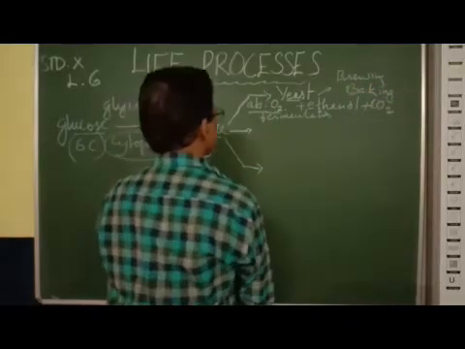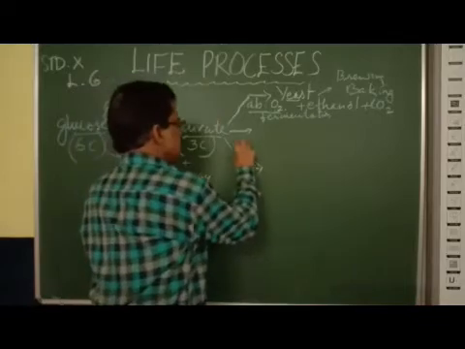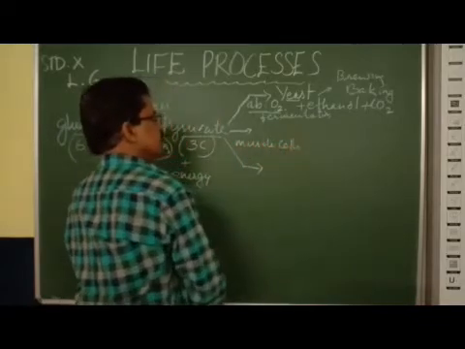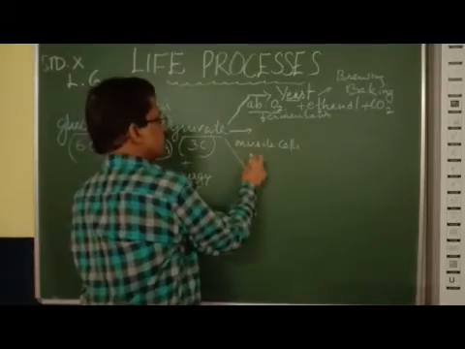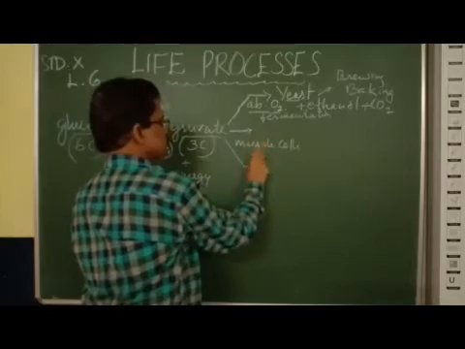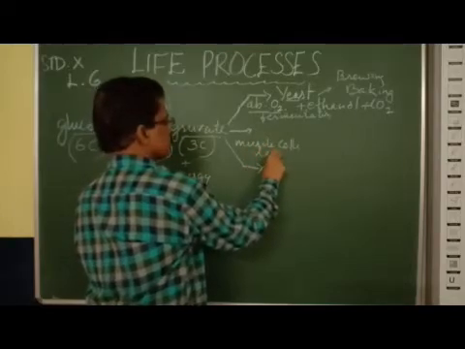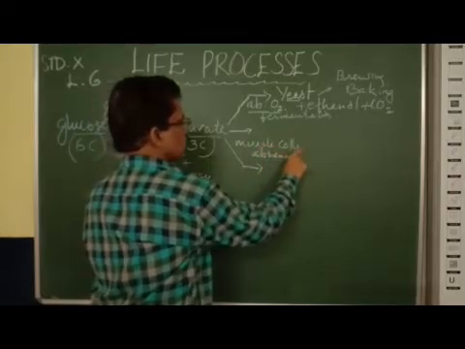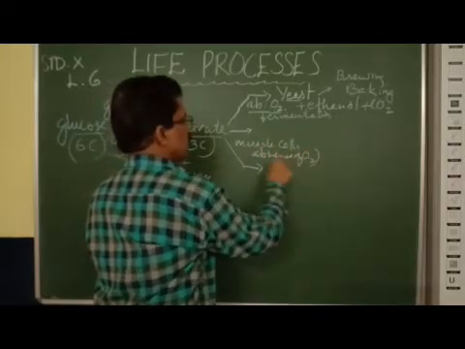At the same time, in muscle cells, in the absence or lack of oxygen, what happens?